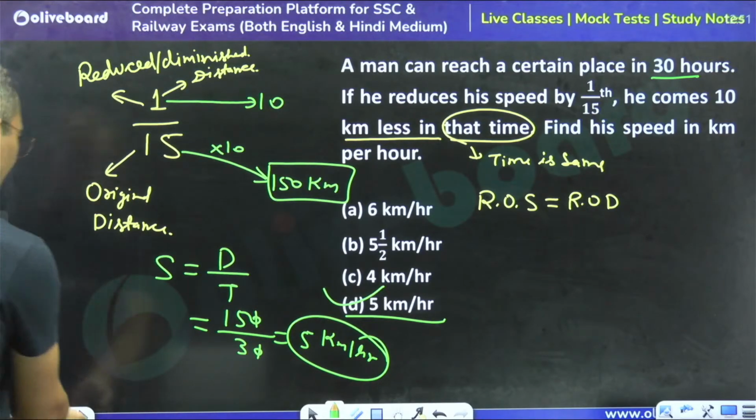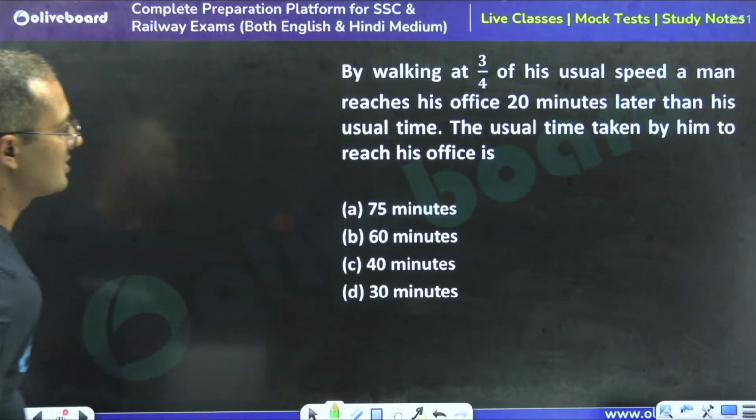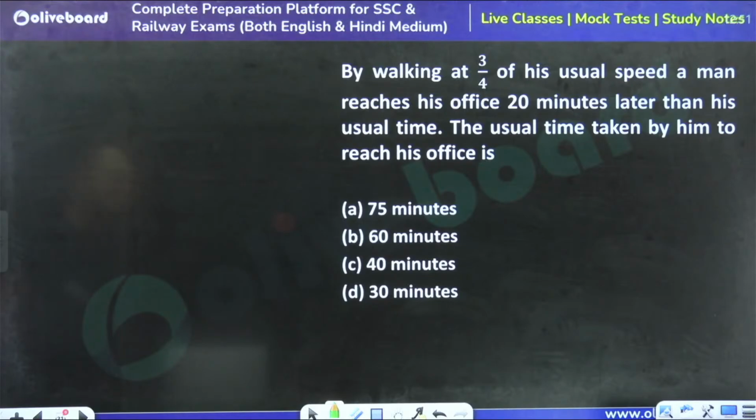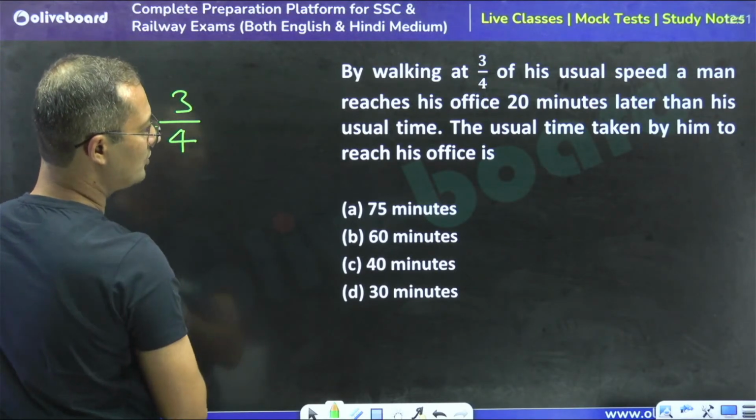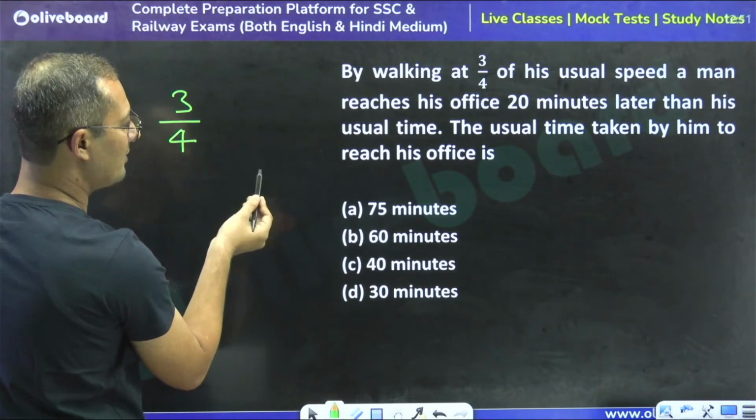So moving forward, tell me what is the answer for this question. Again, a simple concept, already told you. So 20 minutes late, right?